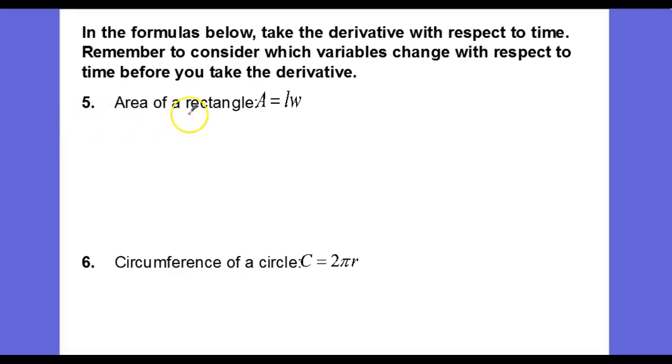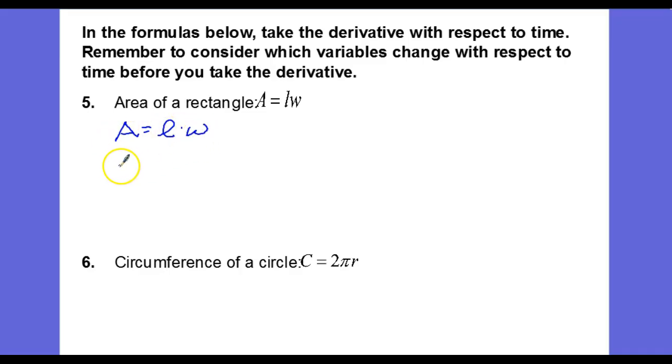So the first one they give us is the area of a rectangle, so a familiar formula from geometry. We'll begin by writing the formula A equals length times width. And notice that all three of these can change.